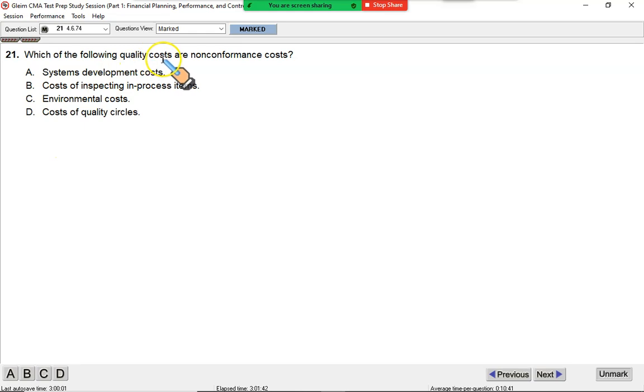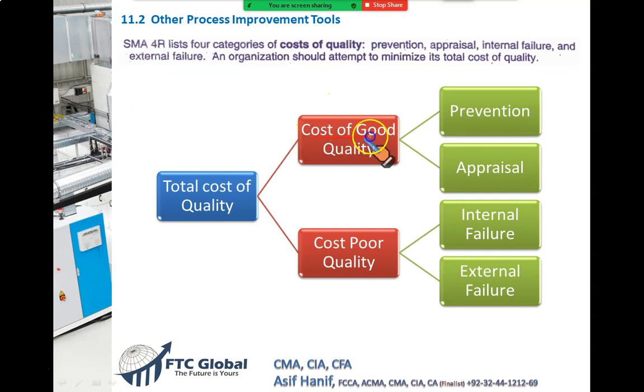Which of the following quality of costs are non-conformance? Let me take you back. The cost of good quality as per the specification, as per the product type we wanted, these are called conformance costs. And if the products are not as per the specification, these are called non-conformance costs. So remember, internal and external failures are non-conformance. Remember the word with failure. Failures, whether internal or external, they are non-conformance. And prevention and appraisal, they are conformance cost.